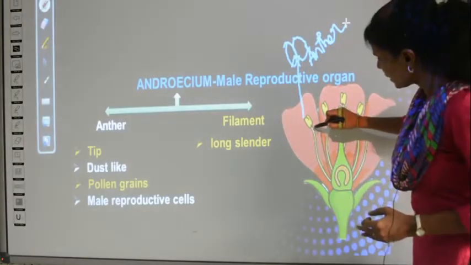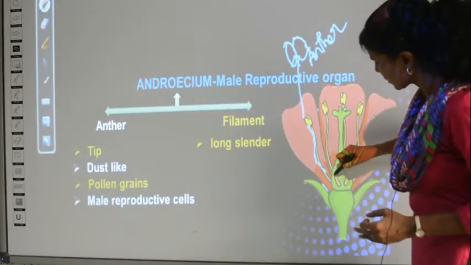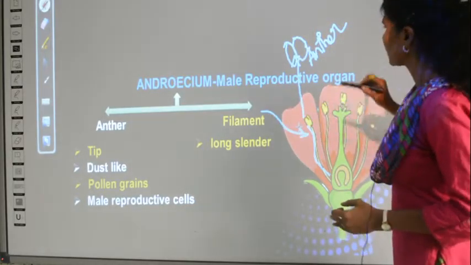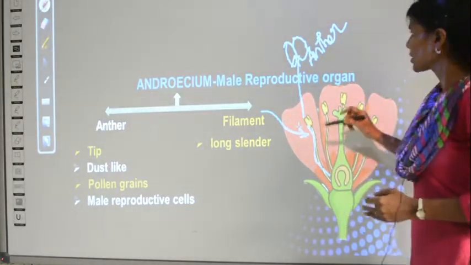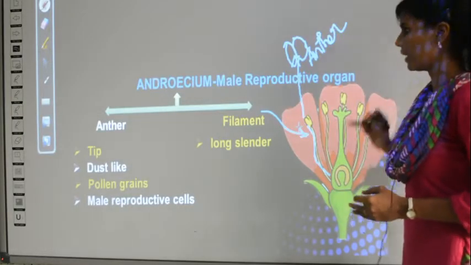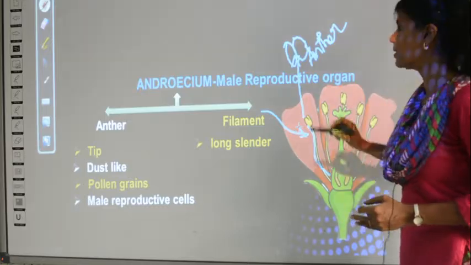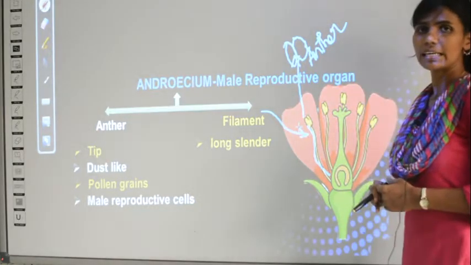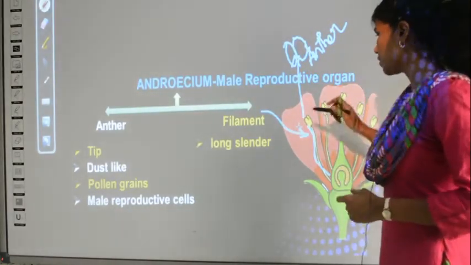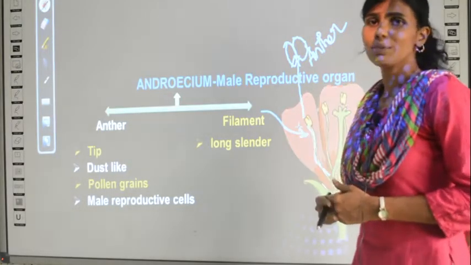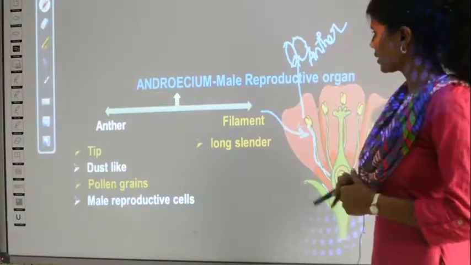And can you see a long slender structure like this? This is the filament. Okay. So anther and filament together are called the male reproductive structure. So anther and filament together is the androecium, which is the male reproductive organ.